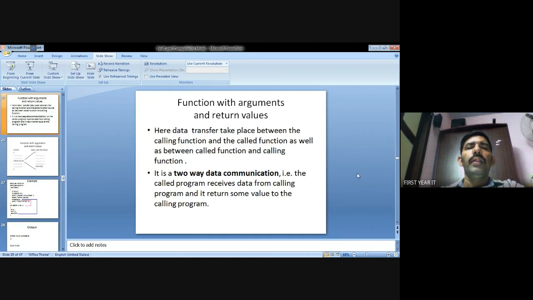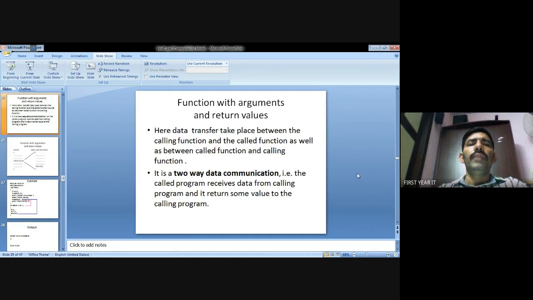Again, third: function with argument and return values. Data will be transferred from one function to another, and the value is passed as an argument and returned back to the main function.